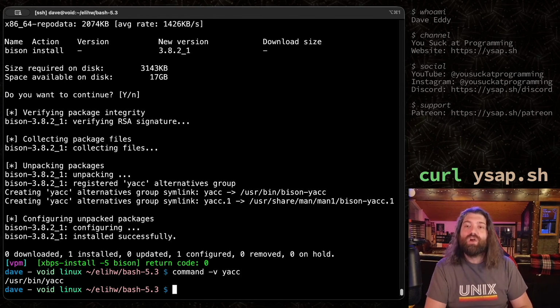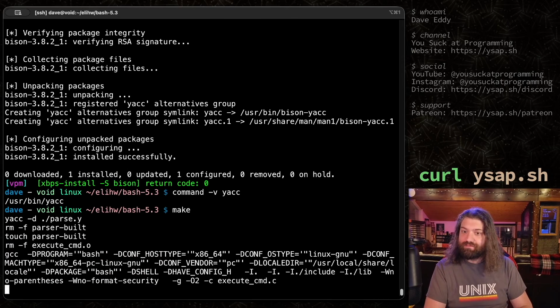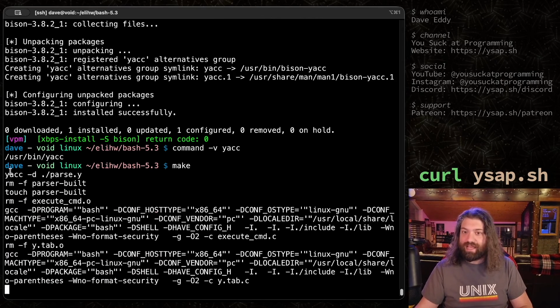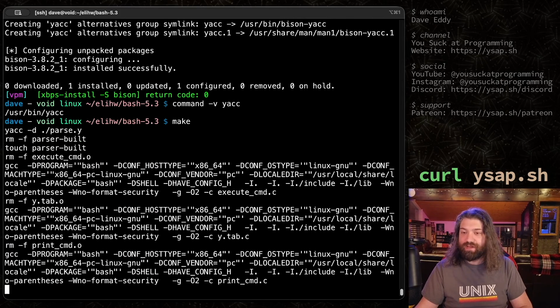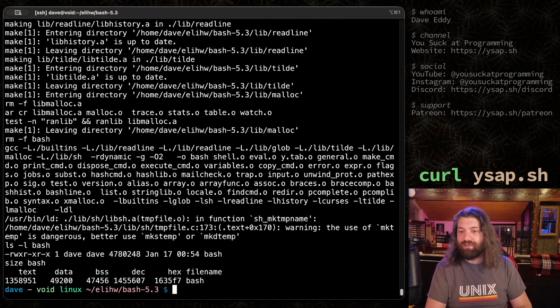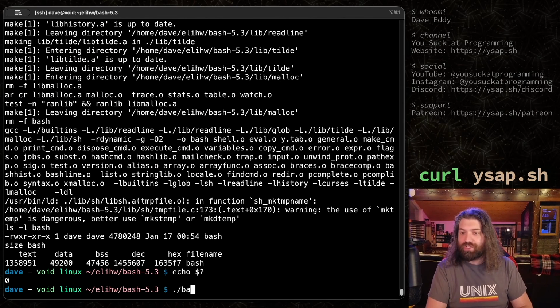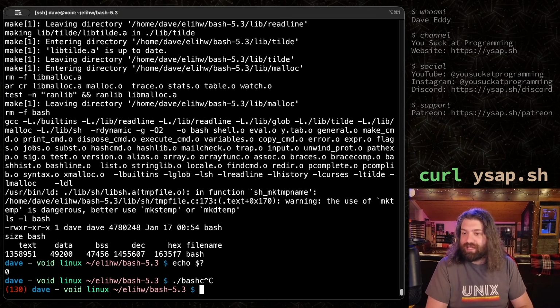Now it's installed. We're going to rerun that make command. And look at that, it got past that yak thing, so it's successfully built there. Now it's going to go through and recompile everything, and hey, it looks like it worked, so we should just have the bash command available again. Now, we didn't change anything. We just updated the timestamp of the file, so we have to actually go make some changes in the file.